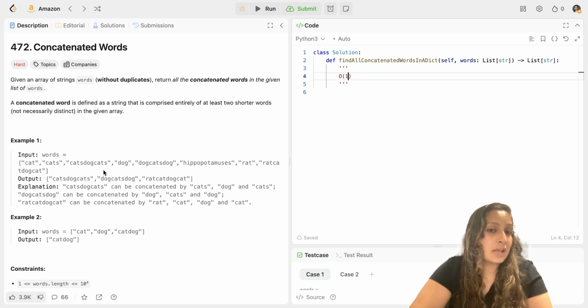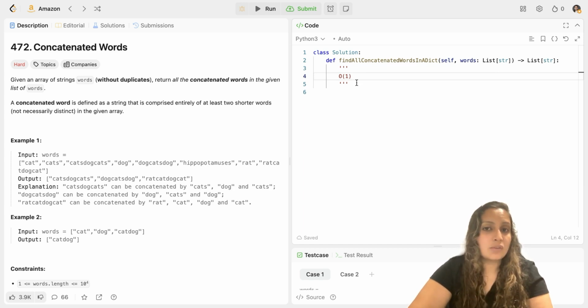So to check such scenarios, you would also check if that suffix can be broken down into substrings, which are concatenated form of strings present in the word. So since retrieval from hash set is O1 time complexity, you would move that I index in your word, and then you would keep on checking for every substring whether that is a part of that string array or not. If it is, that can be checked from the hash set. If it is, then you can return true that yes, it is a part, and then you can include it in your output. If it is not a part, you will keep on moving until you reach the end of the string, and you can conclude whether it is the concatenated form or not. If it is not, then you can exclude it from your result array.